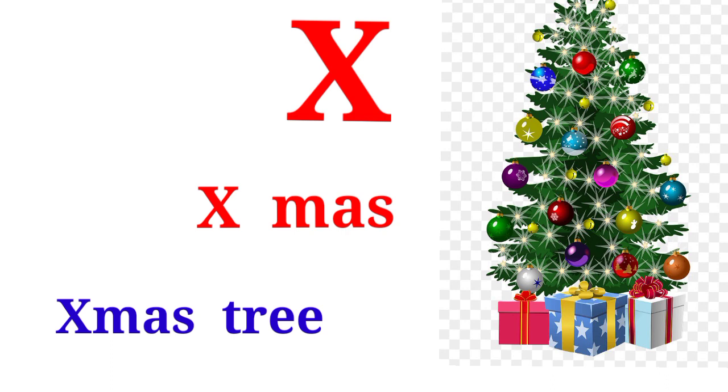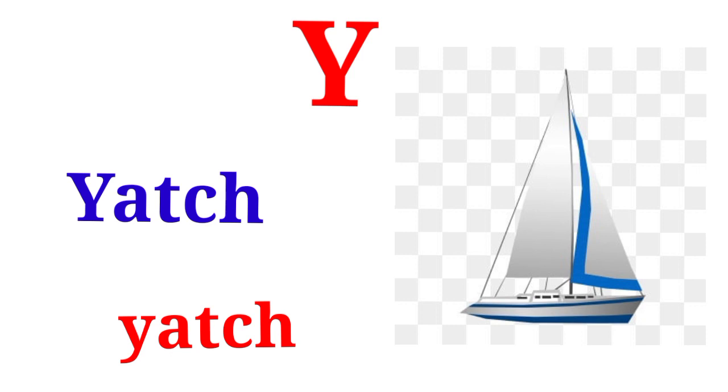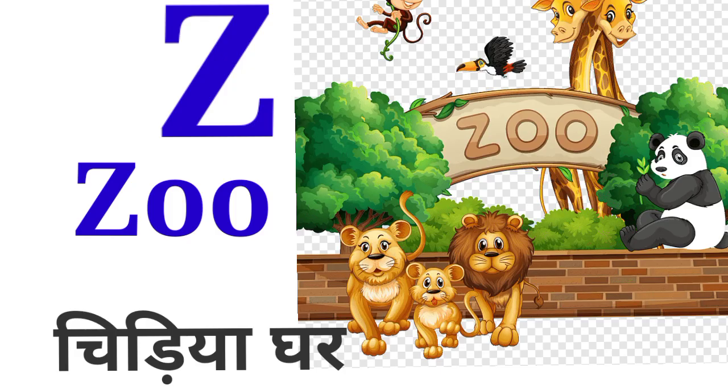X for Xmas tree. Y for yacht means yacht. Z for zoo means चिड़ियाघर.